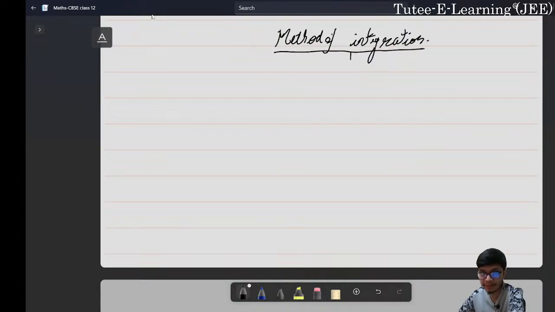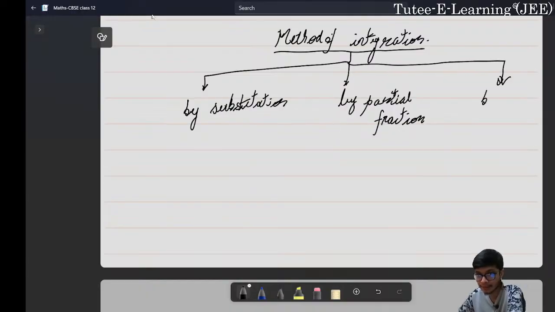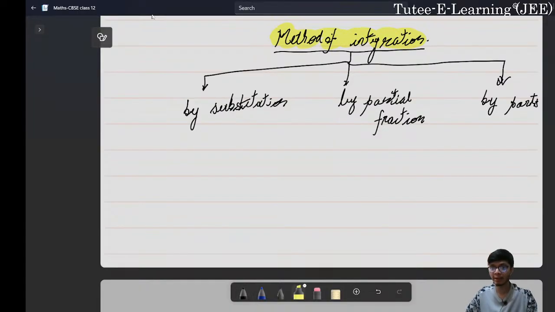So there are three methods that we will try to discuss. First is by substitution, which is the most important one, and we will try to do that in most of the questions. Let me finish up writing substitution. Then we'll do by partial fraction. Partial fraction is also quite important. We'll see how we can write partial fractions for a given function. And at the end, we'll look at by parts. These are the three different methods in which we can perform the integration. So let us take up one by one and try to understand.